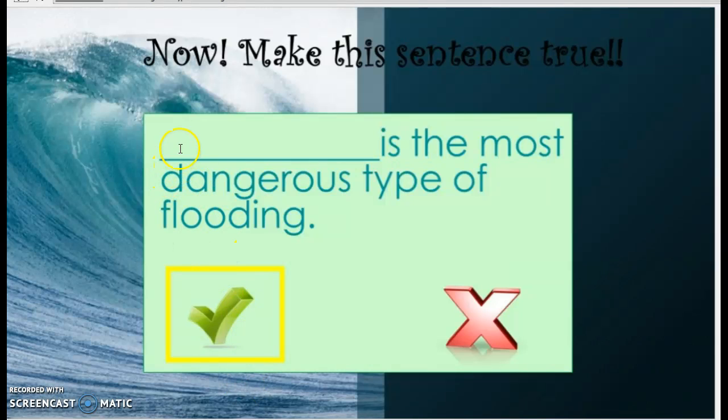All right, so let's make this sentence true. Hopefully you knew that flash flooding is the most dangerous type of flooding. We just talked about that, right?